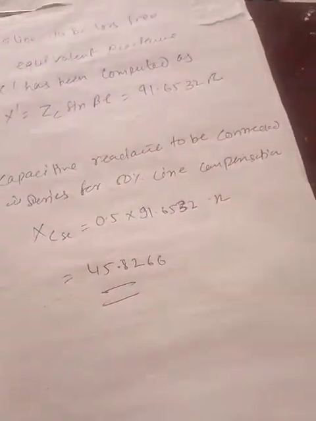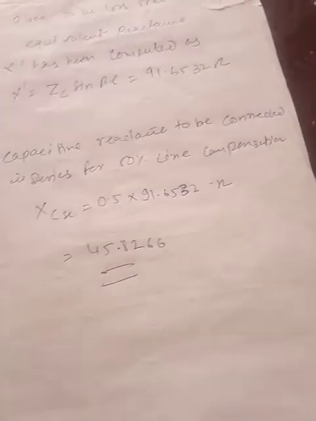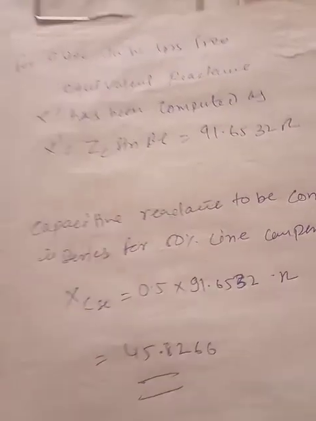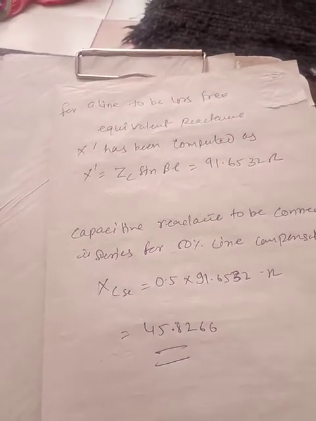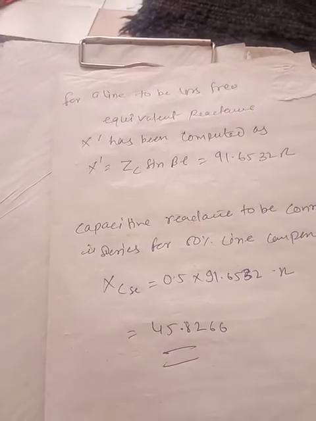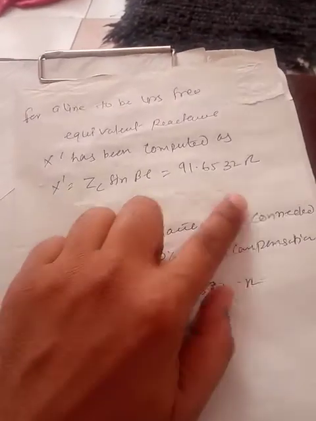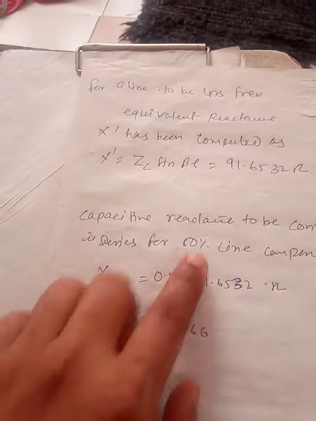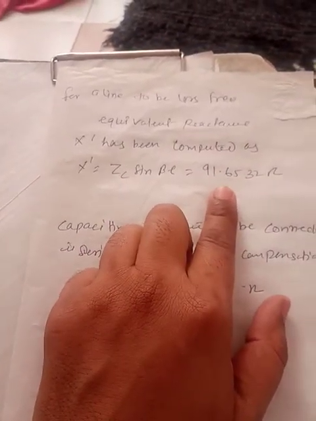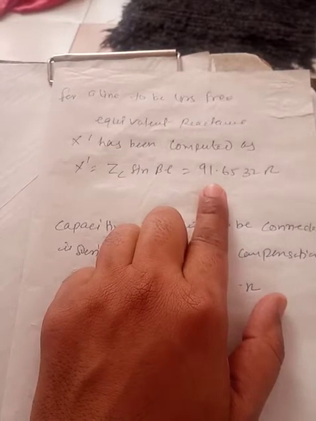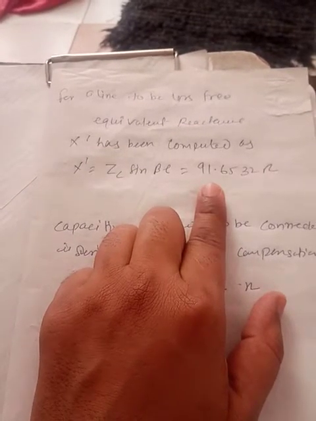In order to calculate the sending end and other parameters of this question, first of all we'll have to calculate the total X dash, that is Zc sin beta L, which we have already calculated. Now we have to make it 50%, because series compensation means we are putting a series capacitor in the line.